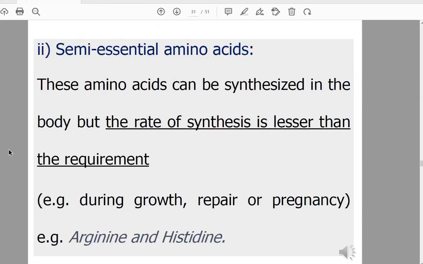Semi-essential amino acids. What's the meaning of semi-essential? They can be synthesized in our body but at a lower rate than non-essential. So I need an extra amount of them in certain conditions like growth, repair, and pregnancy. So I need to take them in the diet in certain conditions like growth, repair, and pregnancy. This includes arginine and histidine. Arginine and histidine are semi-essential amino acids.